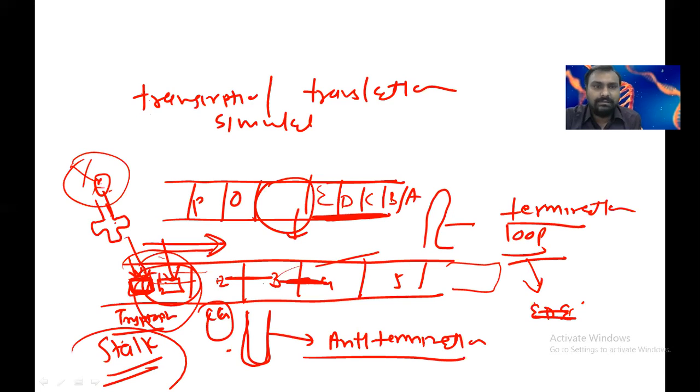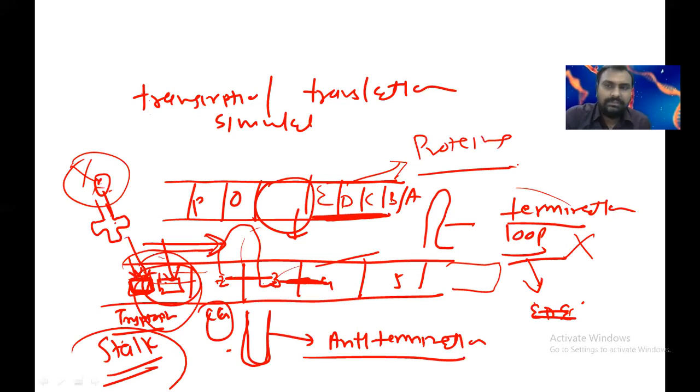So there is a loop between 2 and 3. As there is a loop between 2 and 3, the 3 and 4 loop will not form. So the terminal loop is not formed, and this 2 and 3 is an anti-terminal loop. It will allow the RNA polymerase to work so that it is ultimately translated to form the proteins, right? This is the main reason how tryptophan will work.